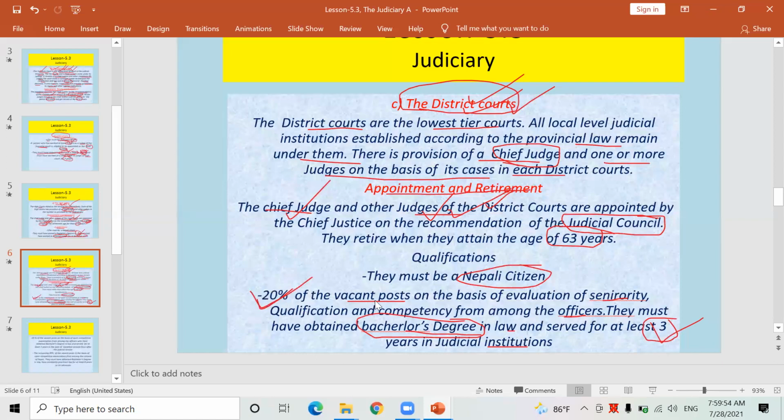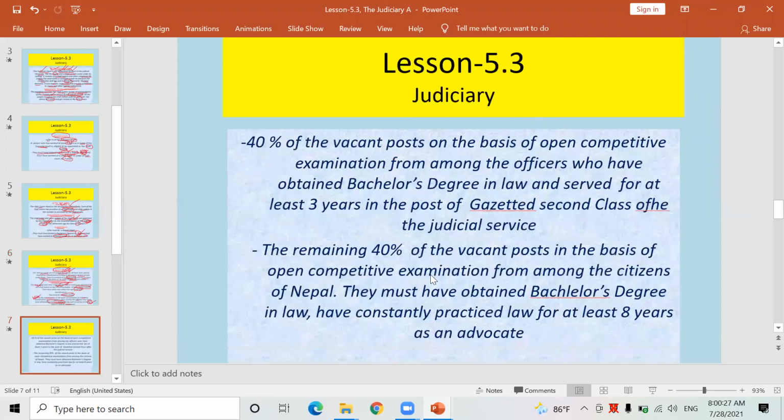20% जजहरूको चाहिँ कार्य उनीहरूको अवधि सकिन्छ, tenure will be over, then those 20% vacant posts will be fulfilled by evaluating the seniority, qualification and competency from among the officers, among the other judges who have such qualification. Okay, go through the lesson as well. Here I think I have brought less information, so I couldn't describe properly and clearly. Sorry for that.